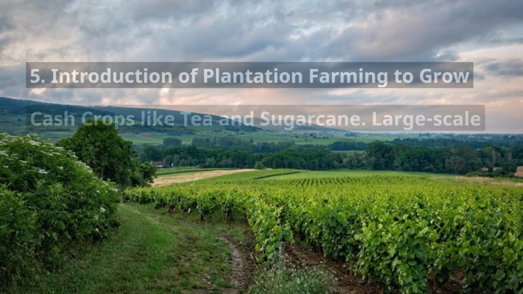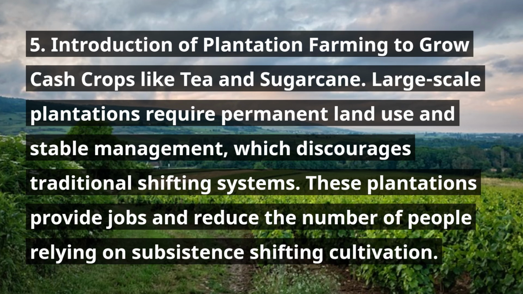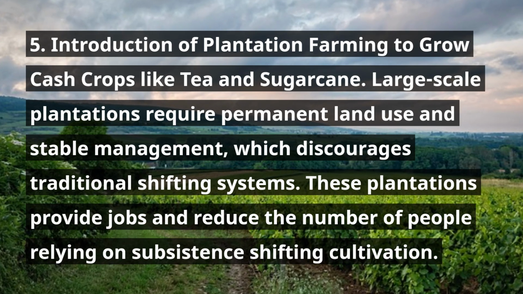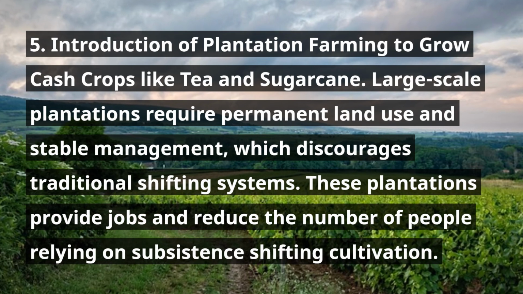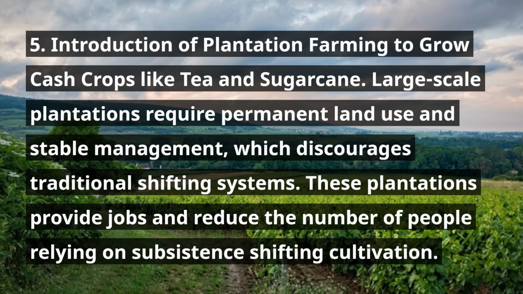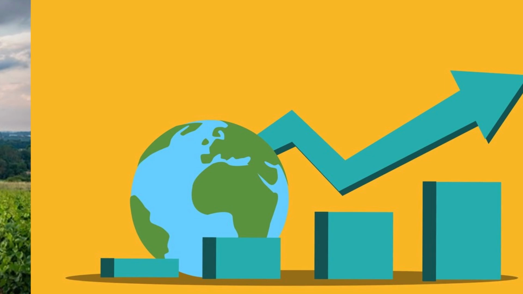5. Introduction of plantation farming to grow cash crops like tea and sugarcane. Large-scale plantations require permanent land use and stable management, which discourages traditional shifting systems. These plantations provide jobs and reduce the number of people relying on subsistence shifting cultivation.